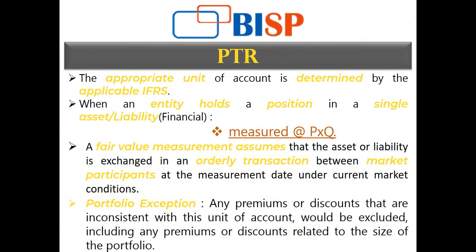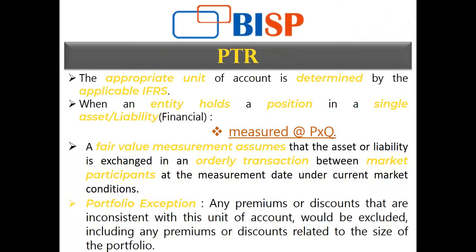It is just an assumption that if this thing needs to be sold today in the current market situation at current market rates, irrespective of whether it may increase in the future, this is the value that can be attached to the asset or liability. That is the fair value measurement concept of IFRS 13.